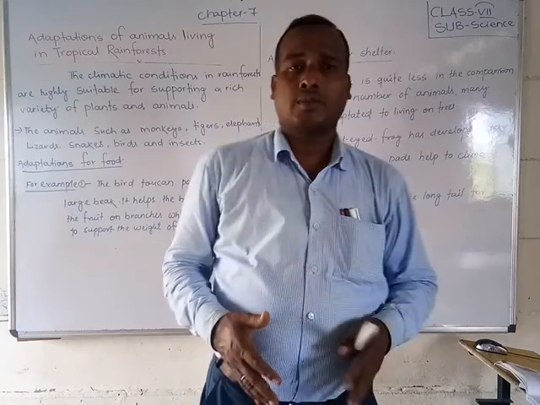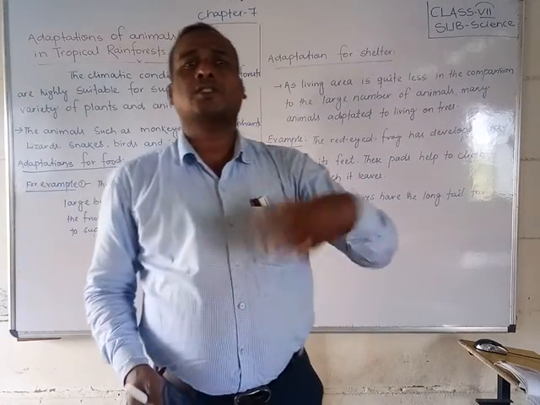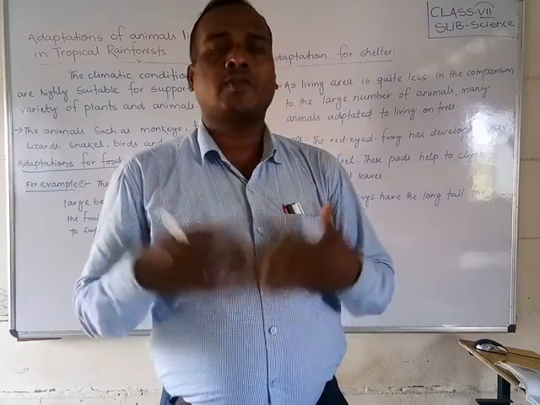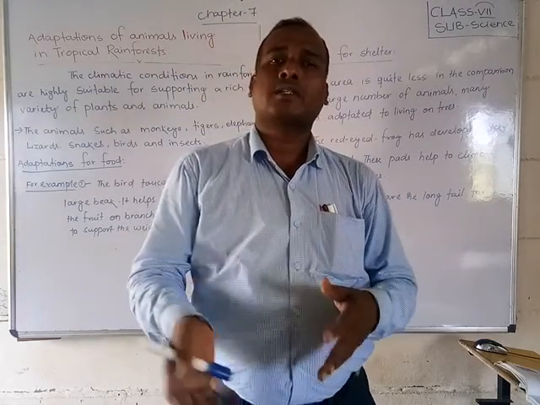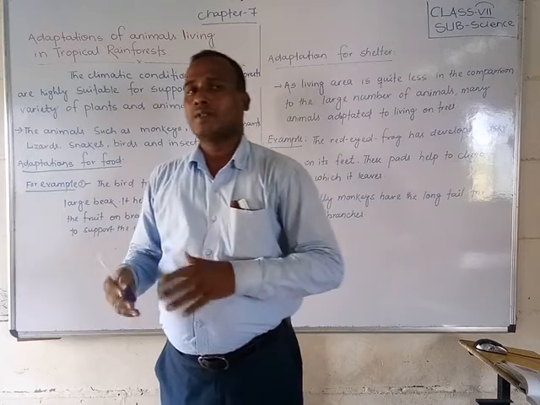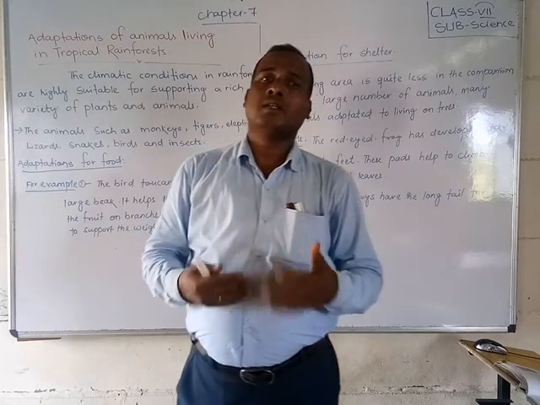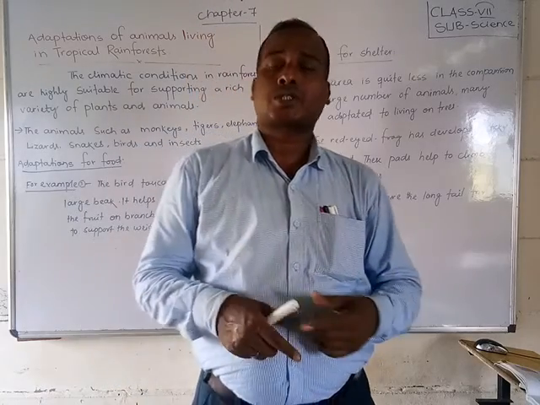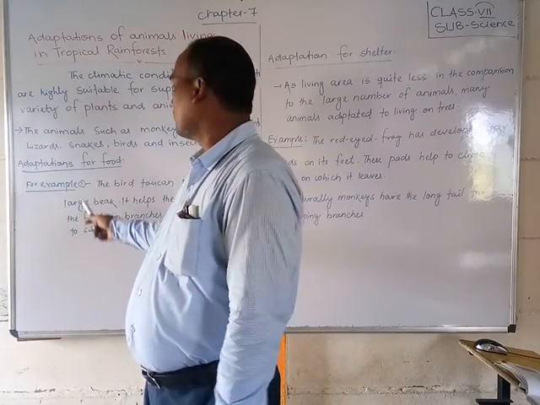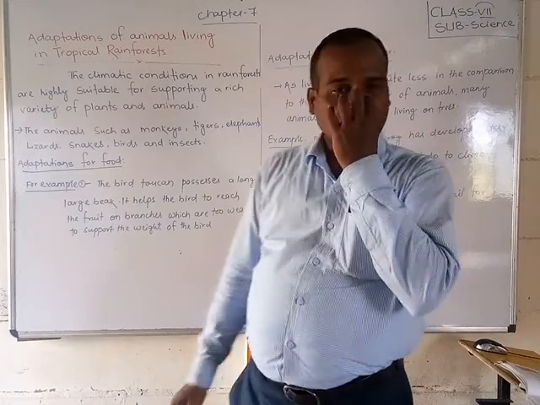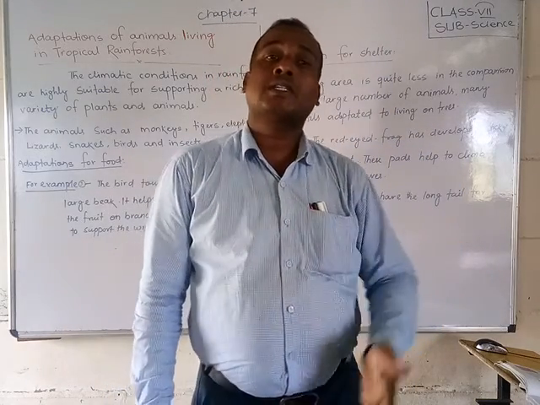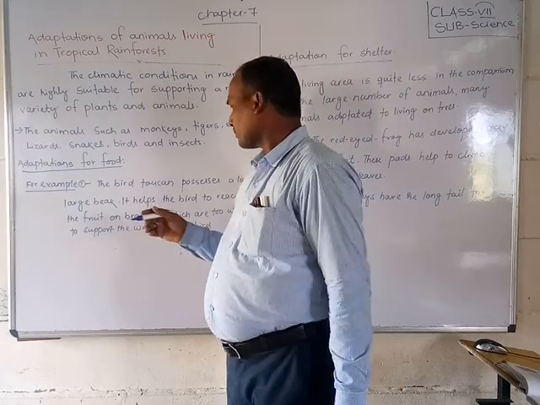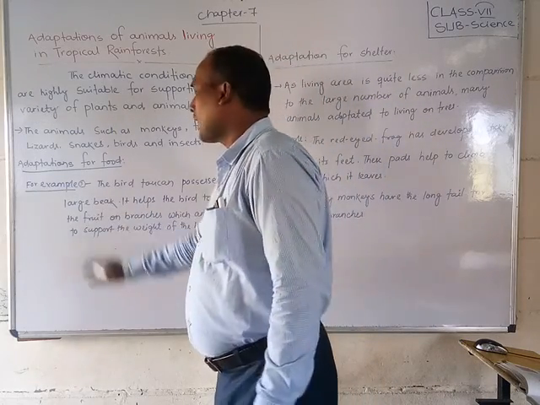Friends, if the population of animals is more, then what will happen? There will be competition among them to get food. So that's why some animals adapt their body parts and body features. What should you see for getting food? One example is the toucan bird. You can see a picture in your textbook. The toucan bird has one large beak.